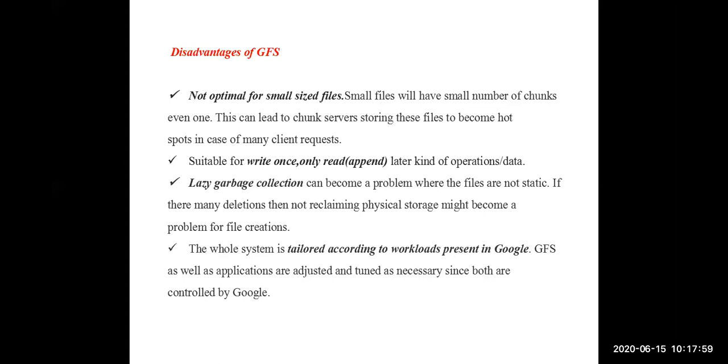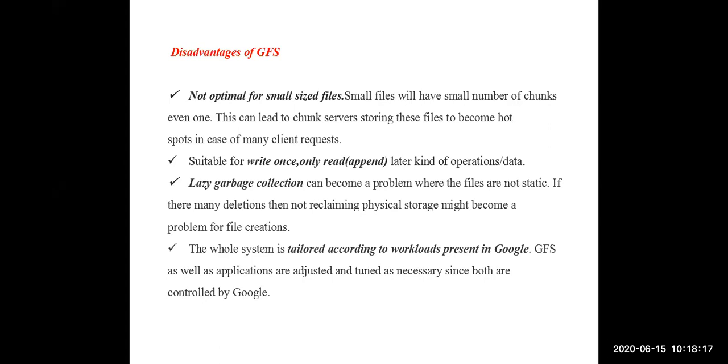It is best suitable for those files where write operation is only once and read operation can be done any number of times. For such kind of files only it is best suitable. That is one more drawback of the Google file system. Is it clear?